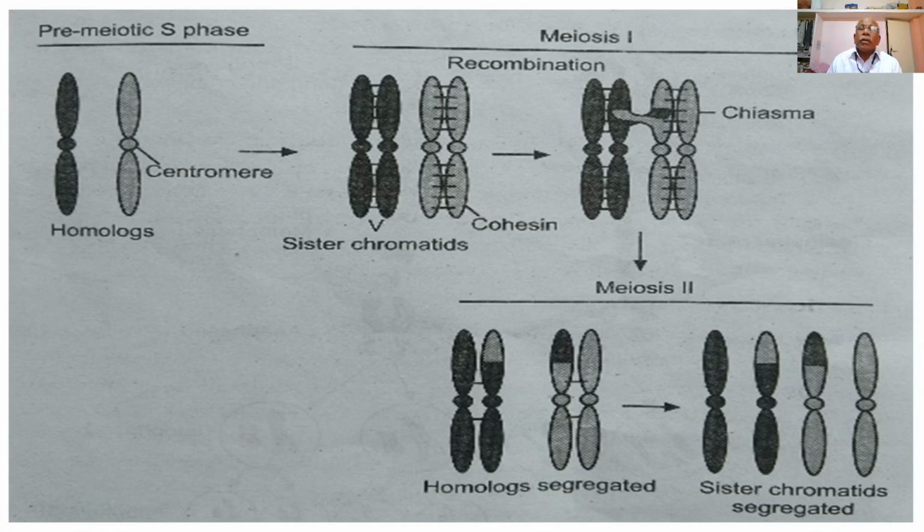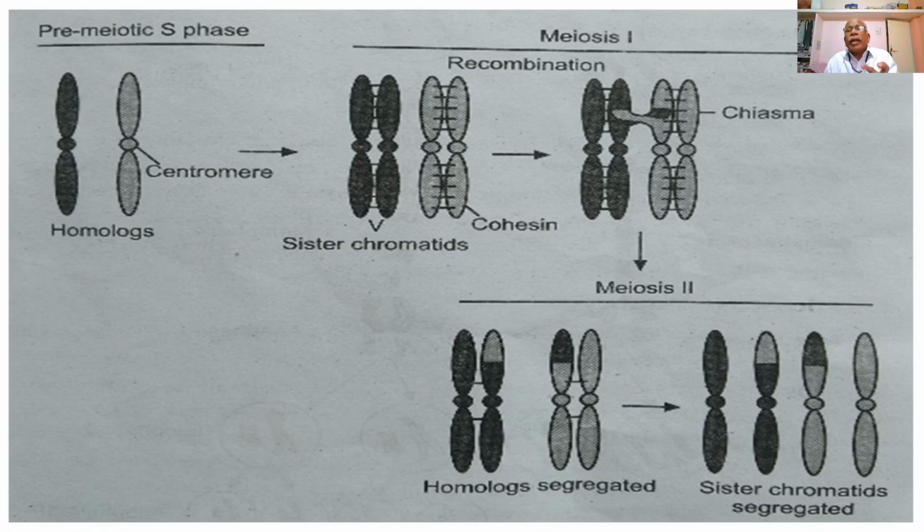Then the process of meiosis undergoes the next phase, the second meiotic division. So during meiosis 1, what happens? The diploid set of chromosomes is separated, forming two daughter nuclei with a haploid set of chromosomes at the end of telophase 1.